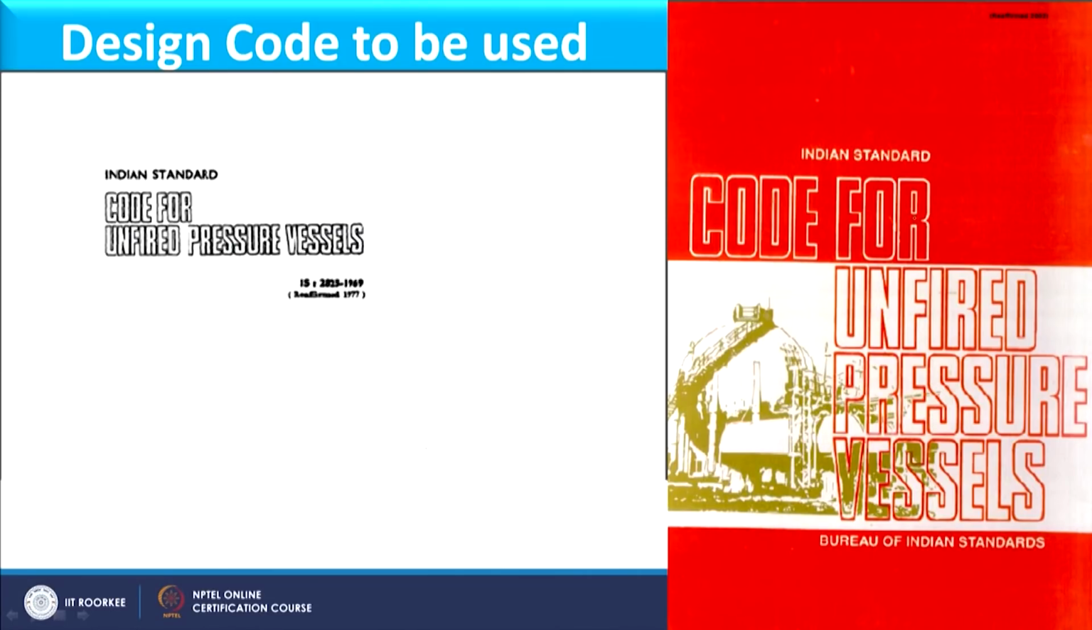In this slide, I am showing how this code looks. This is the Indian Standard code given by the Bureau of Indian Standards, for unfired pressure vessels. This is the front page, and this is the next page where IS 2825/1969 is printed. So, this code we will use in designing.